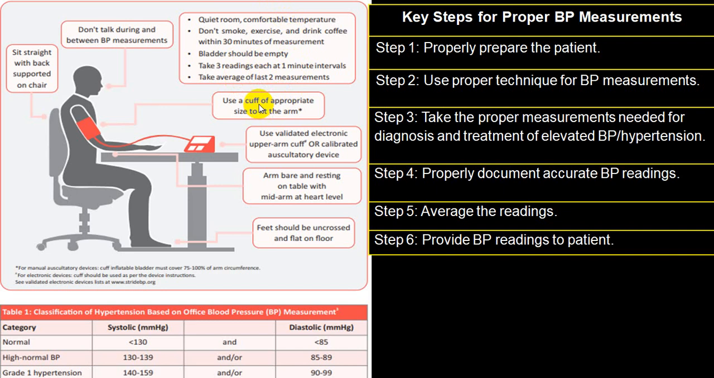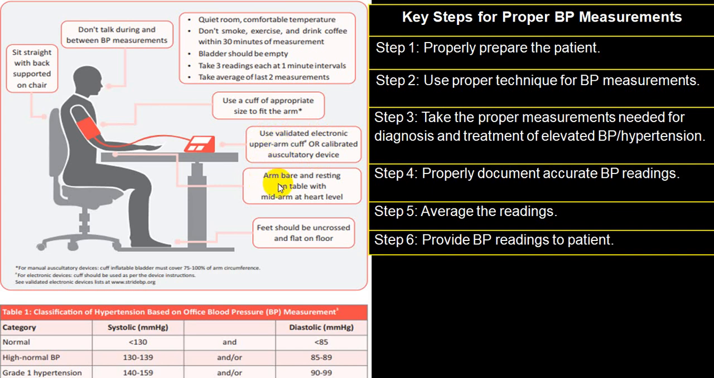The size of the cuff should be adequate, meaning it should cover 2/3 of the arm circumference. Whenever you are using an instrument, it should be a validated electronic instrument. It should be calibrated at regular intervals along with an auscultatory device like a mercury instrument or aneroid instrument.